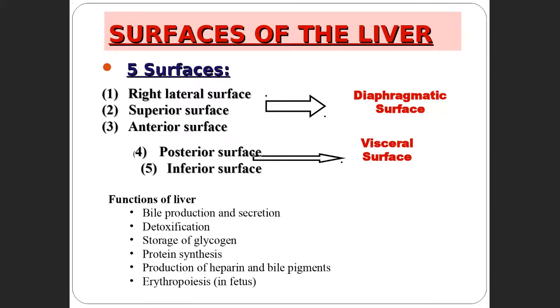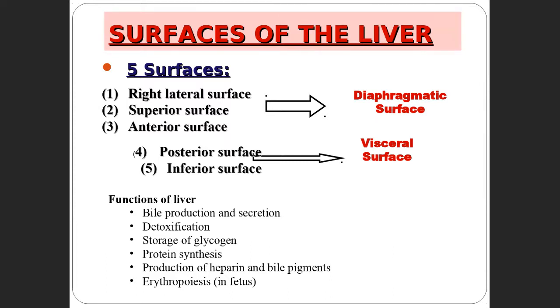The liver has surfaces. There are two surfaces in the liver, which are further divided into subdivisions. What are the two surfaces? One is the diaphragmatic surface and another one is the visceral surface.